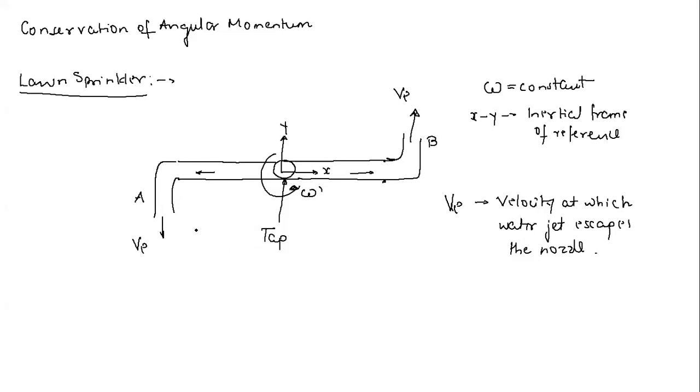Now let us try to apply the conservation of angular momentum, the Reynolds transport theorem for conservation of angular momentum in this case. So let me write this in a very simple way.